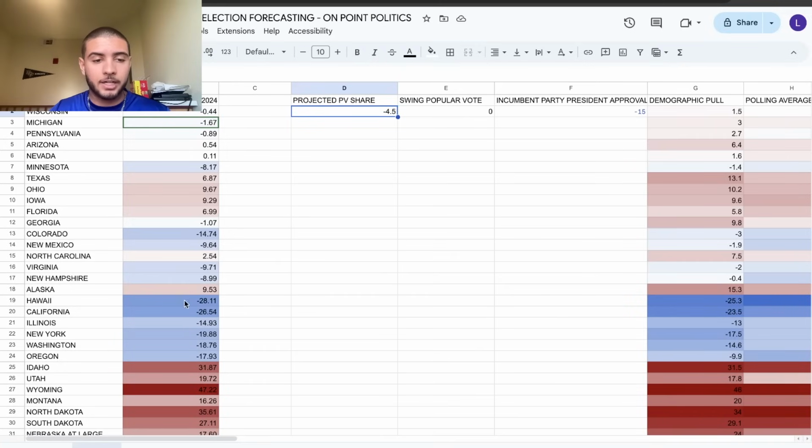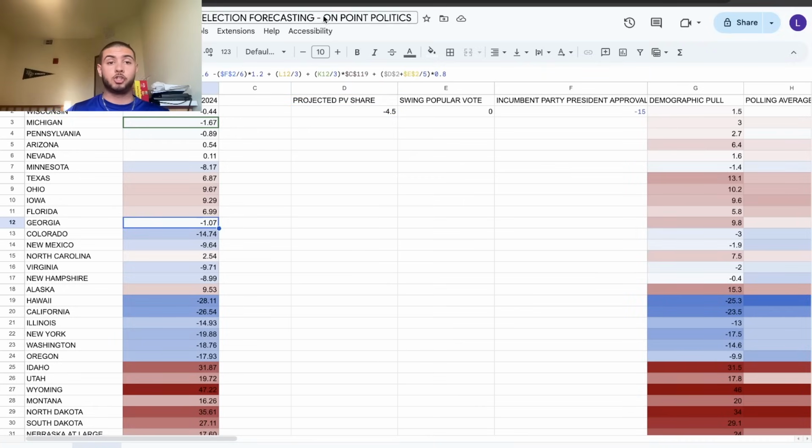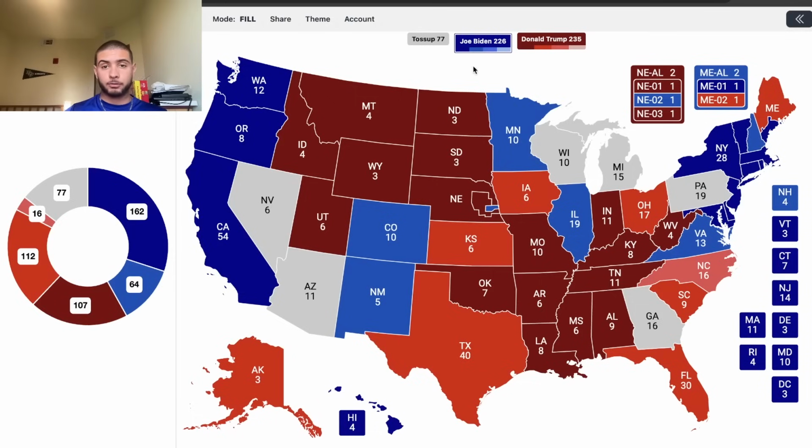Even in California and Hawaii, he'd be doing a little bit worse than what he did last time. In Wisconsin he'd do worse, he'd do worse in Michigan, do worse really across the board. The only state he'd actually improve in is Georgia. That'd be his only improvement from the previous election, and that'd probably be due to some suburban votes out of Atlanta or whatever the case is.